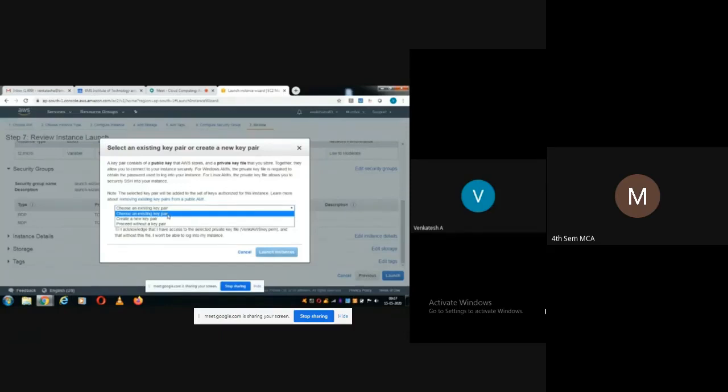If you feel you don't want any authentication, you can select proceed without a key pair. Now I'll select choose an existing key pair. The name of that existing key pair is a .pem file. I have stored it in my local machine, and I'll show you.